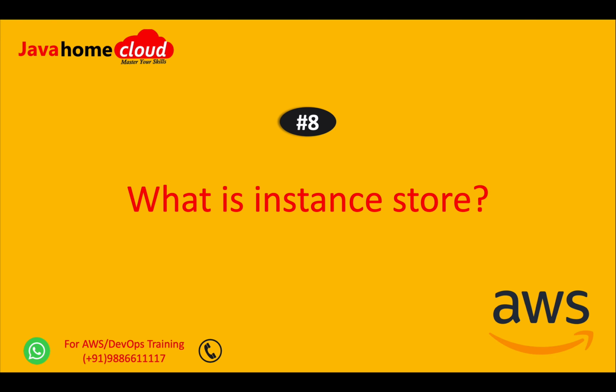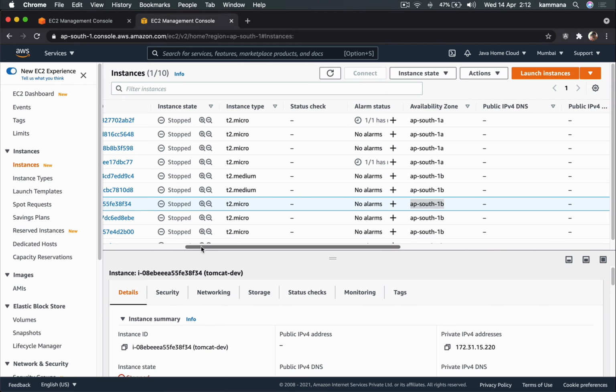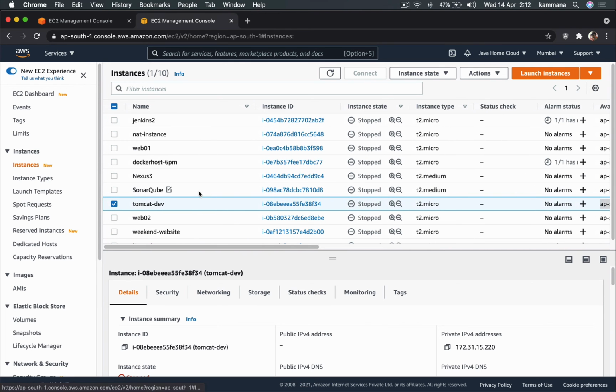What is instance store? Our EC2 instance can be launched with EBS or instance store. EBS is persistent store, so data stored on it is permanent. Instance store is ephemeral. What you store on instance store is lost when our EC2 instance crashes or stops. The only reason why we should use instance store is it's very cheap when compared with EBS volumes.